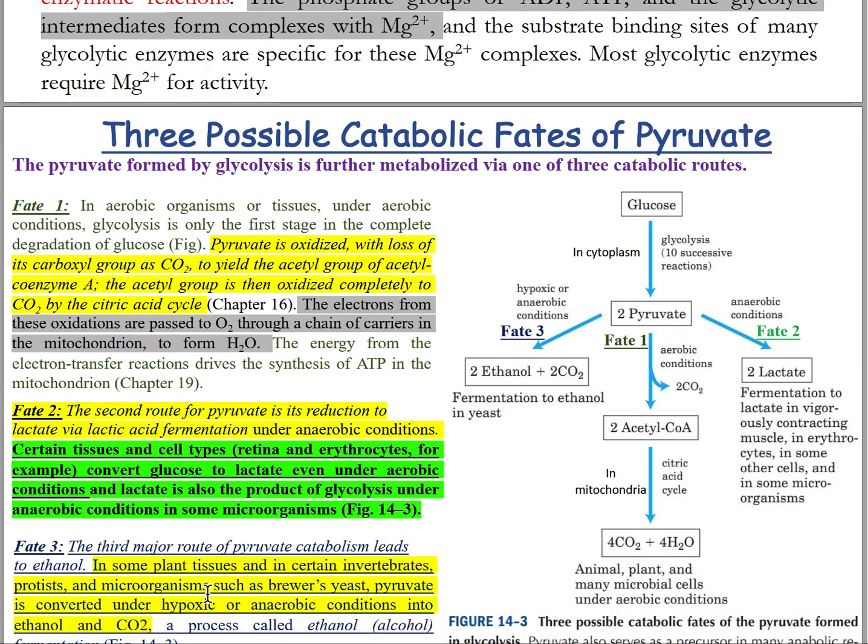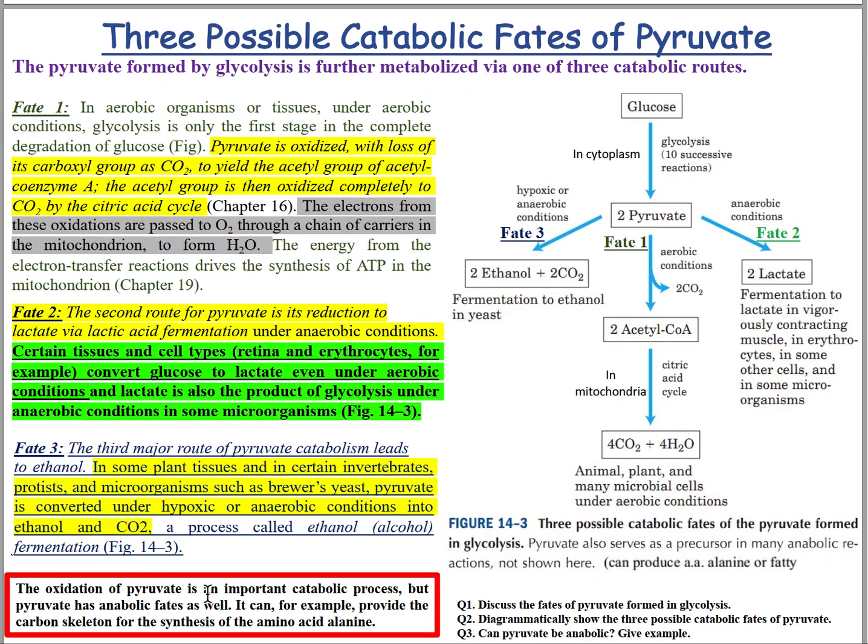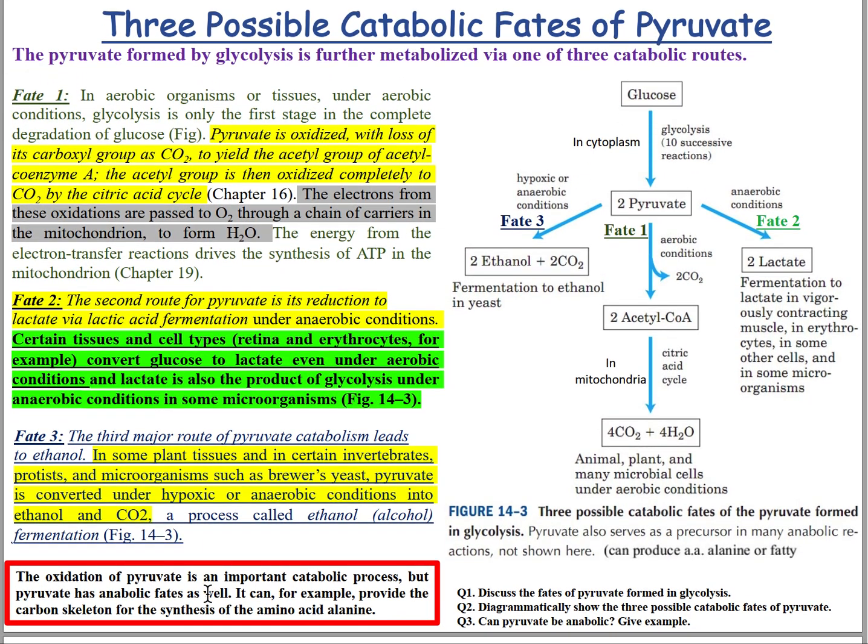So what are the 3 catabolic fates of pyruvate? There are 3. The first one is in the case of oxygen, or aerobic respiration: the glucose is converted to pyruvate in the cytoplasm, and then pyruvate will enter the mitochondrial matrix, where it will be converted to acetyl-CoA, and then acetyl-CoA will enter the citric acid cycle to produce carbon dioxide and water.